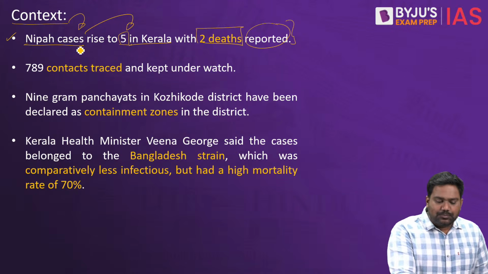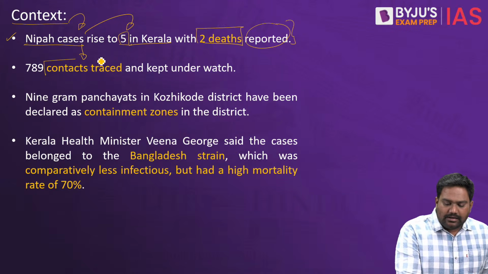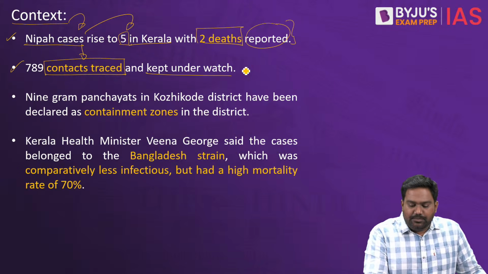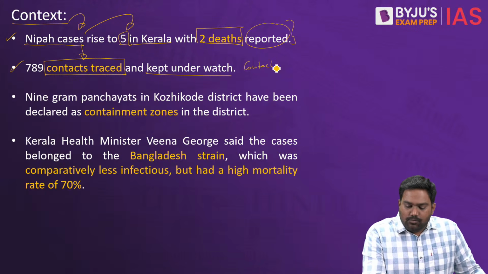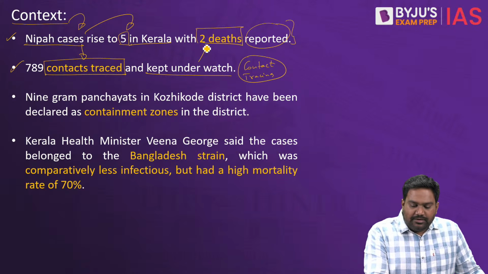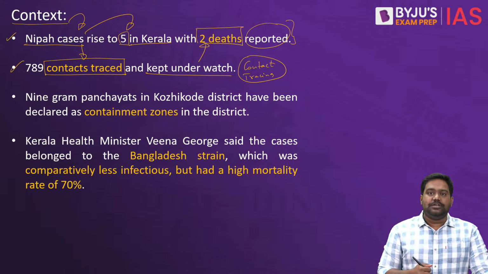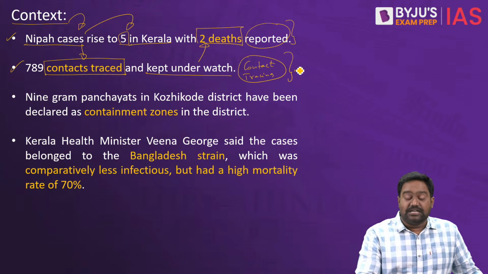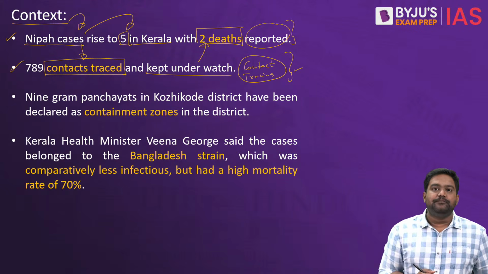So as per established protocols, while tackling infectious contagious diseases, contact tracing has already been carried out, and more than 700 contacts who had come in touch with the infected patients have been identified, and accordingly precautionary measures, containment measures are being implemented.